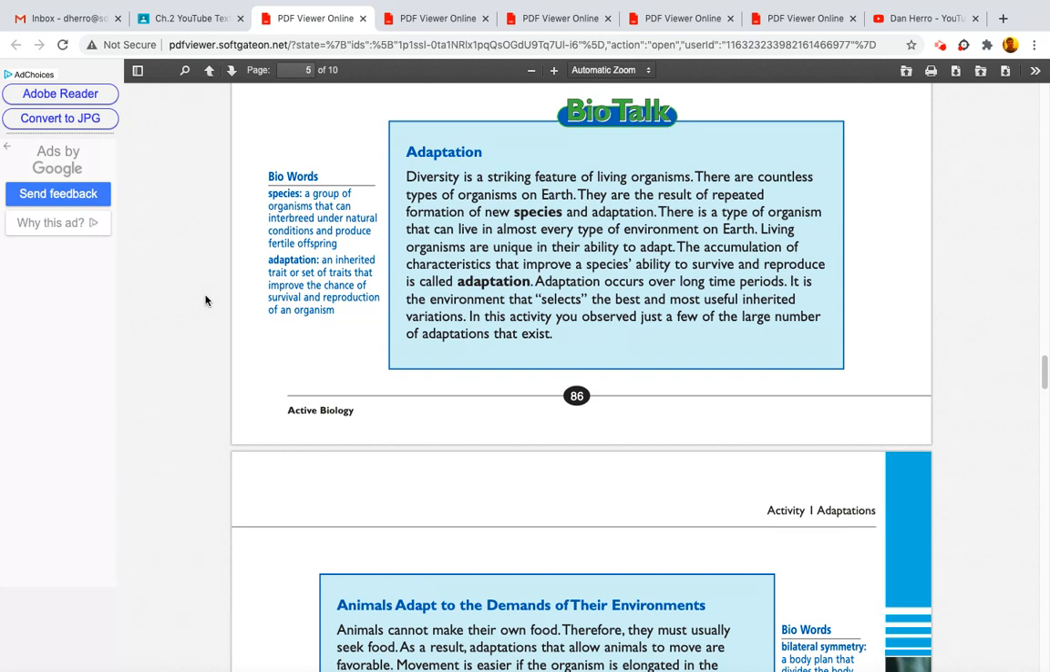There is a type of organism that can live in almost every type of environment on Earth. Living organisms are unique in their ability to adapt. The accumulation of characteristics that improve a species' ability to survive and reproduce is called adaptation. Adaptation occurs over long time periods. It is the environment that selects the best and most useful inherited variations. In this activity, you observed just a few of the large number of adaptations that exist.